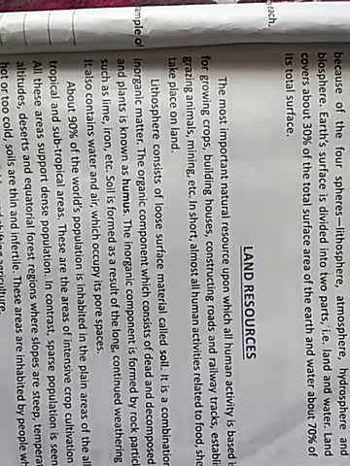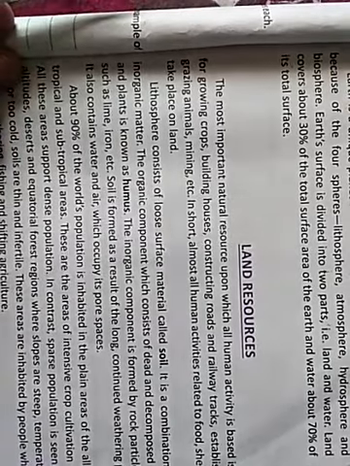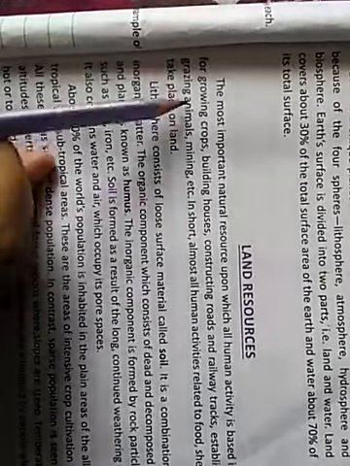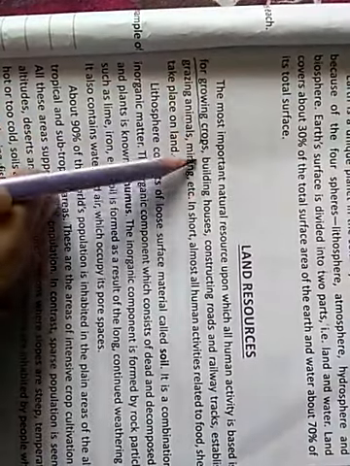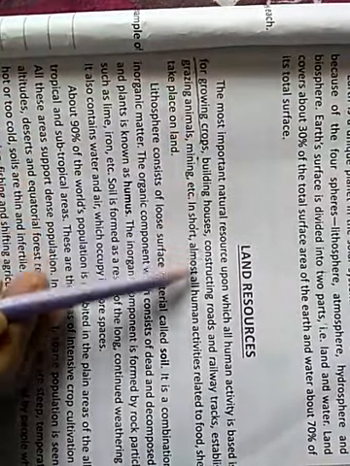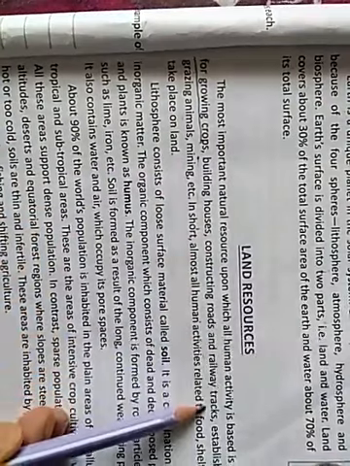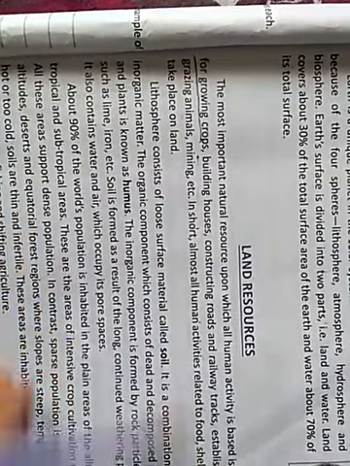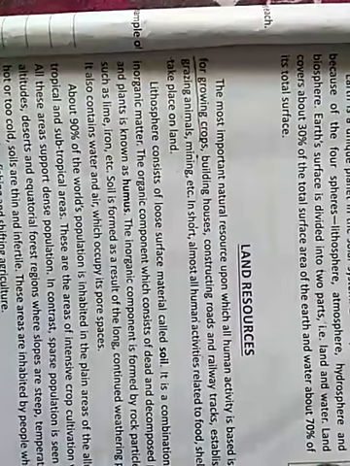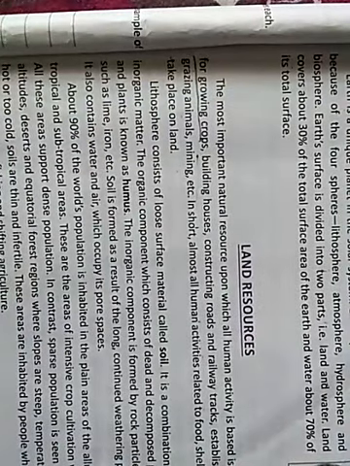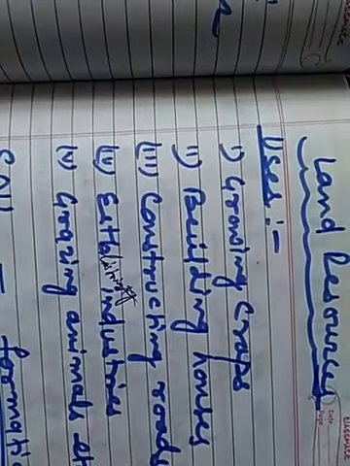Now see the uses of land. The land is used for various purposes. The important one is growing crops. Land is used for growing crops, building houses, constructing roads, railway tracks, establishing industries, grazing animals, mining, etc. These are the uses of land. Now see the uses of land in short.